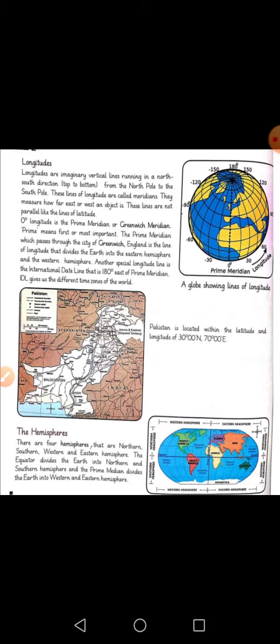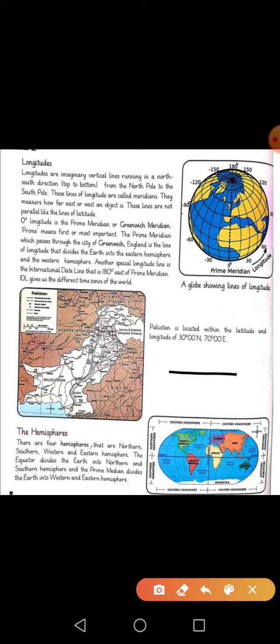Okay students, in our last lesson, if you remember, we talked about the latitudes, the horizontal lines that are present on the map and they help us to find the location of objects or places. In today's lesson, we are going to talk about the longitude, the vertical lines on the map.